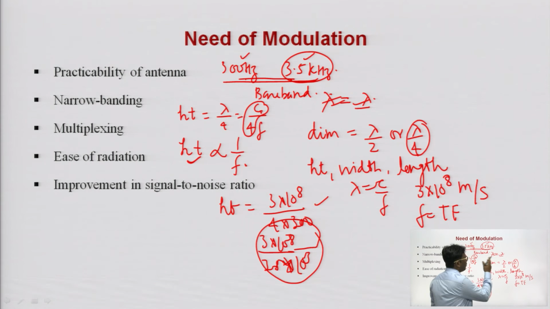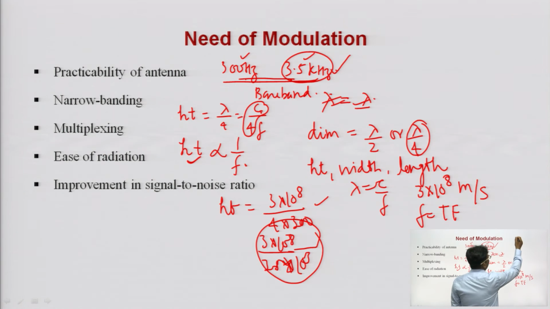Now, if we go for modulation, if we modulate this signal by using a carrier signal, suppose the frequency of the carrier is 20 gigahertz.